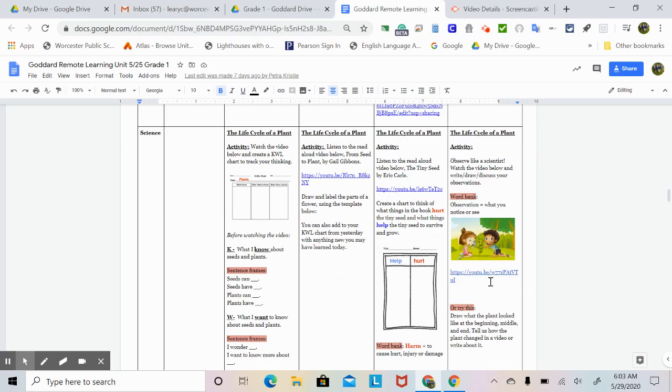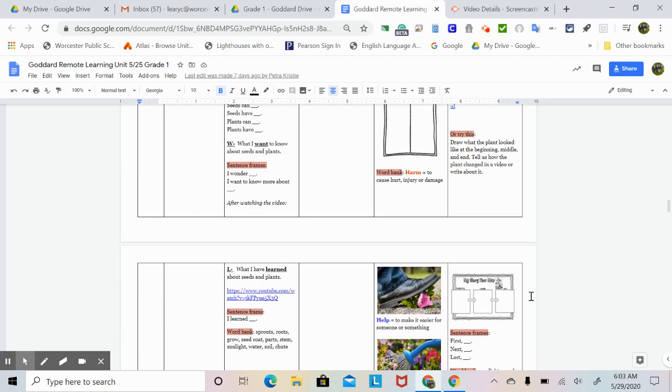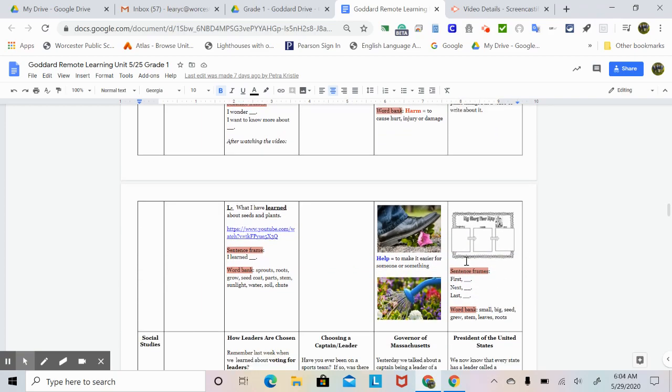So click on that link there. Or you can try this. Draw what the plant looked like at the beginning, middle, and end. Tell us how the plant changed in a video or write about it. And here is a visual for you to use, and here are some sentence frames. First, blank. Next, blank. Last, blank. Here's a word bank for you: small, big, seed, grew, stem, leaves, roots.